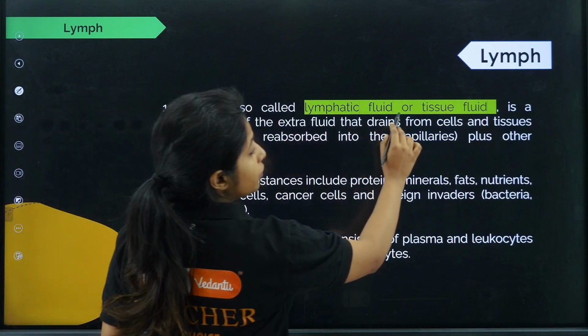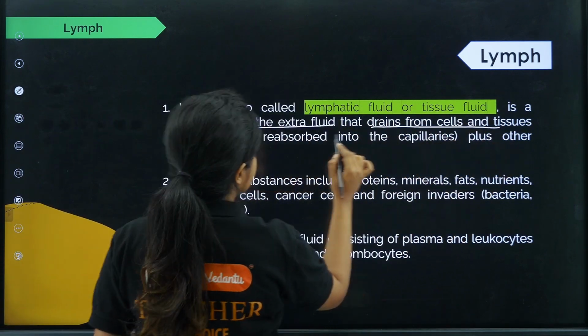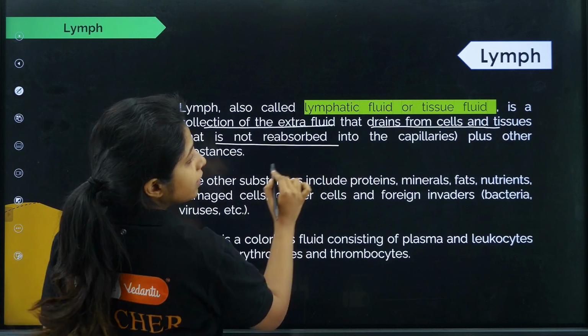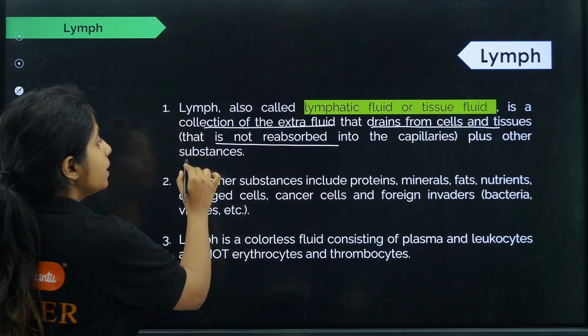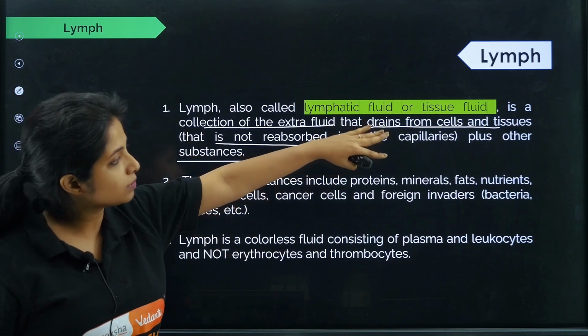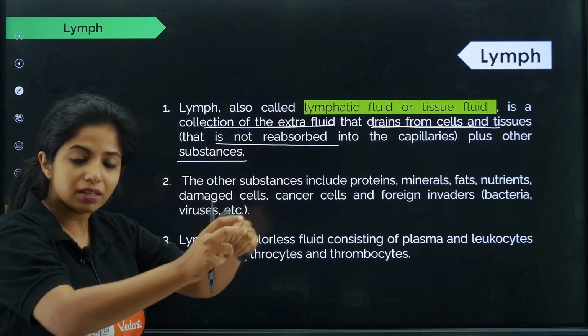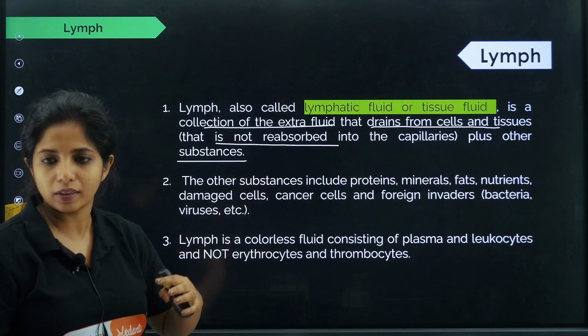Lymph, also called lymphatic fluid or tissue fluid, is a collection of extra fluid that drains from the cells and the tissues that is not reabsorbed into the capillaries, plus other substances. So it is a collection of extra fluid that drains from the cells and the tissues. From where? Actually from the capillaries only. And these capillaries which are giving out are not reabsorbing things also.